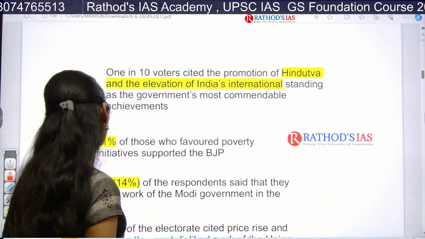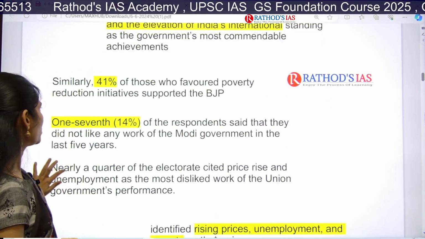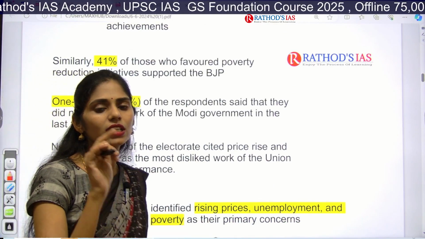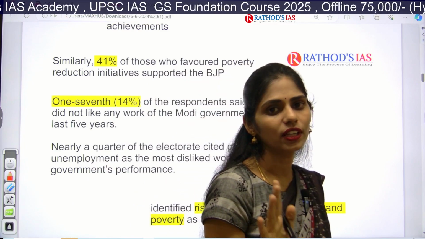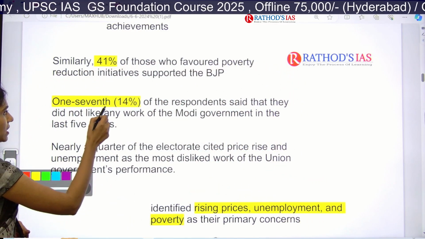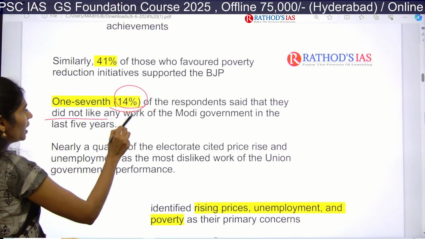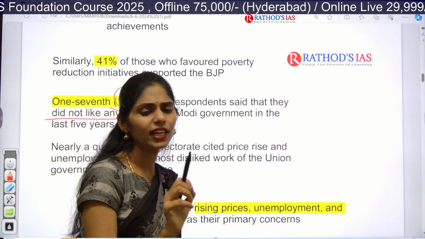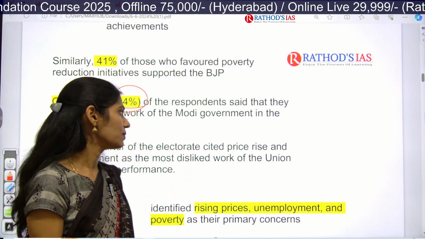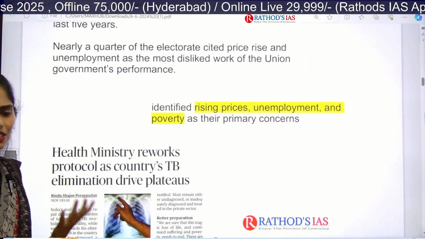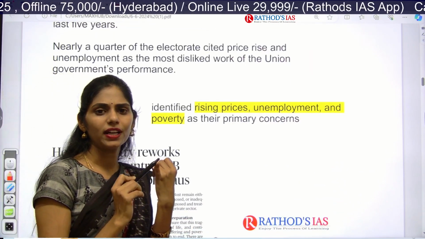Next, 41% favored poverty reduction initiatives, but the remaining 60% didn't accept it about this poverty reduction. And next, 1 in 7, that is 14% of residents, did not like any work. Okay, 14% of people did not like any work done by this BJP government. Clear?